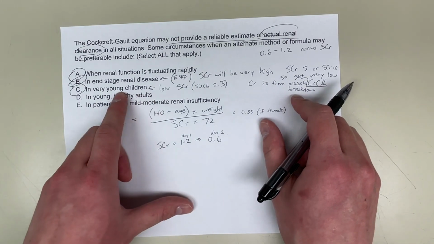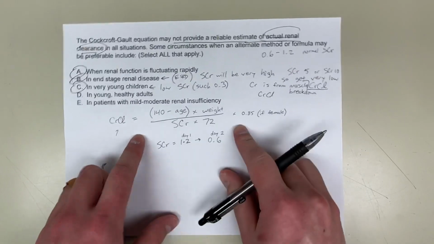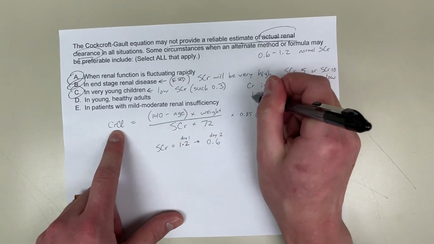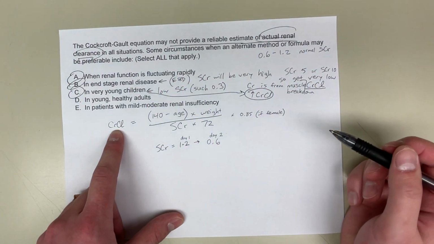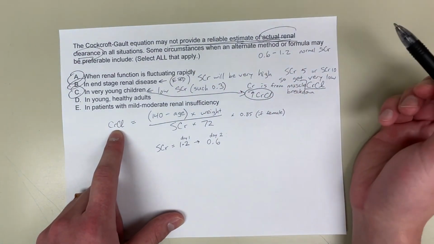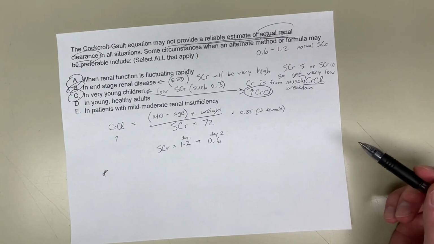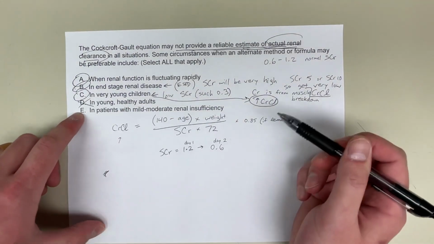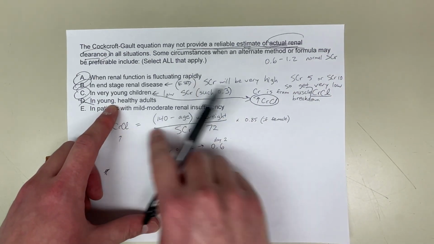So for these young children, when they plug into the equation a really low serum creatinine, like 0.3, this is going to give a very high creatinine clearance for these very young children. So that's why it's not a reliable estimate of actual renal clearance, because it doesn't tell you that much. Now answer choice D, this one's wrong, because young healthy adults are the ideal patients to use this creatinine clearance formula.